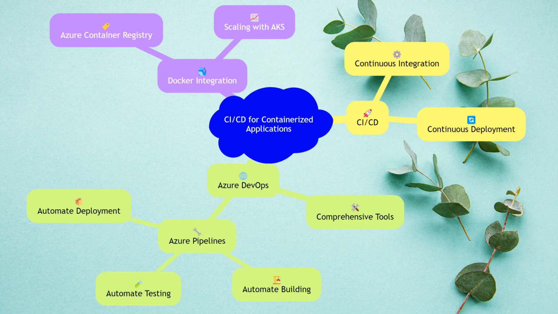Continuous integration and continuous deployment, CI/CD, are essential for the agile development of containerized applications. Azure DevOps provides a comprehensive suite of tools for setting up CI/CD pipelines. You can automate the building, testing, and deployment of Docker images using Azure pipelines. Integration with Azure Container Registry and Kubernetes Service, AKS, allows for seamless deployment and scaling of your applications.